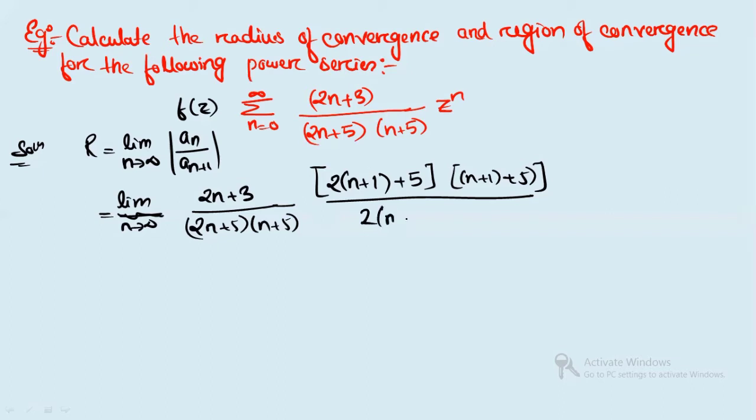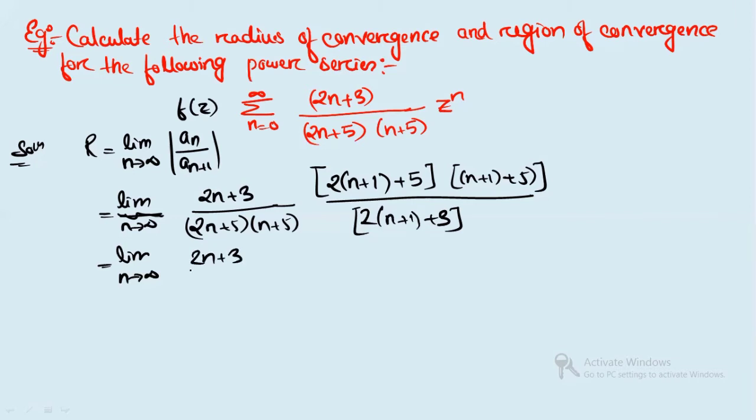The reciprocal I have written, 2n plus 1 plus 3, right? So this is an, this is an plus 1. Clear? Now we will solve and see. This is limit n tends to infinity. Clear?